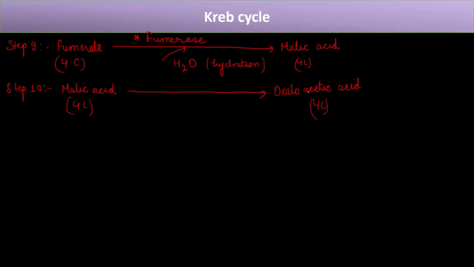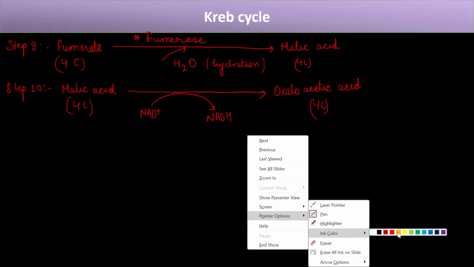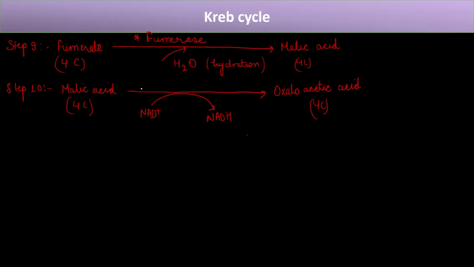So again, the oxaloacetic acid got recovered. And here again, NAD plus is getting utilized to form NADH. It means that malic acid undergoes oxidation to form oxaloacetate. The enzyme involved is malate dehydrogenase, because whenever there is NADH, the enzyme will be dehydrogenase, right?